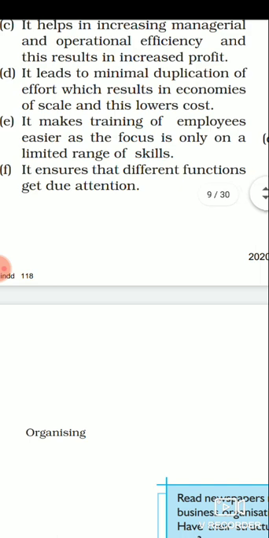Next, it makes training of employees easier, as the focus is only on a limited range of skills. This advantage basically says that we are giving more time to a person to fit for one job, to fit for one work. So we are training the employee in that manner. By making one employee do a similar task for a long time, you are providing him training, and the focus is only on increasing his limited skills. And what are these skills? The skills required for the work of that particular department.